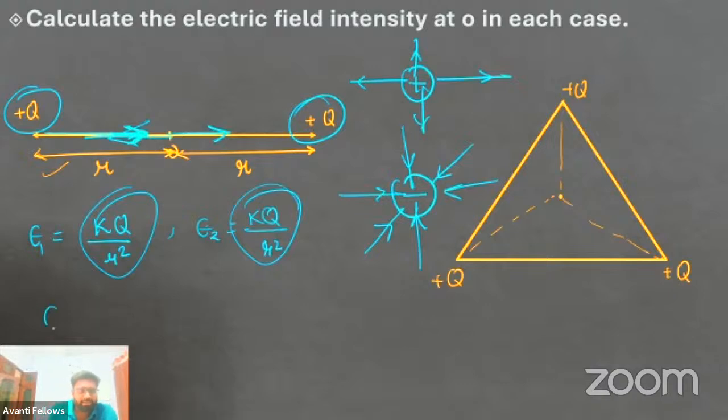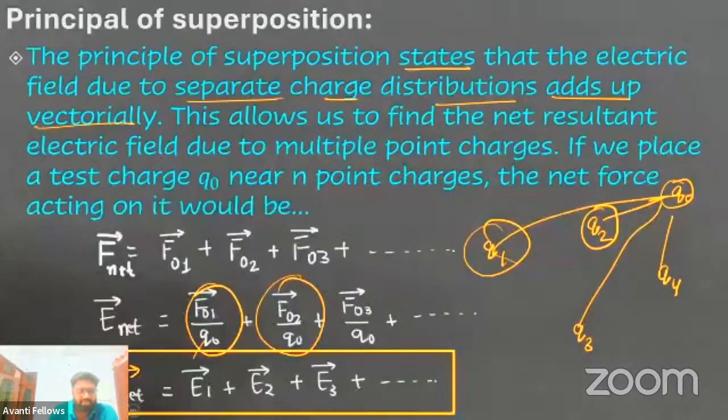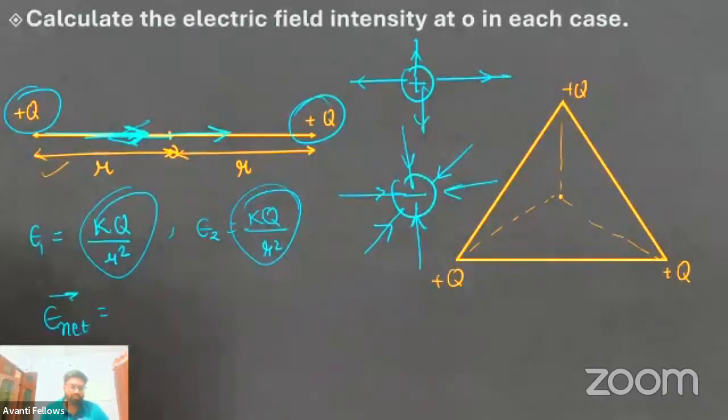So what will be the net? E net. E net is what? We have seen that according to the principle of superposition, they will have to add up according to vector addition. So suppose this is vector A and this is vector B. So what is the vector sum of these?